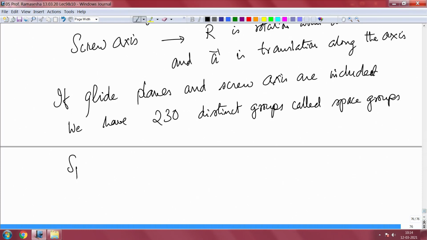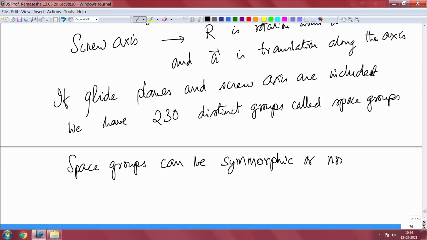Space groups can be classified into two types, symmorphic or non-symmorphic.